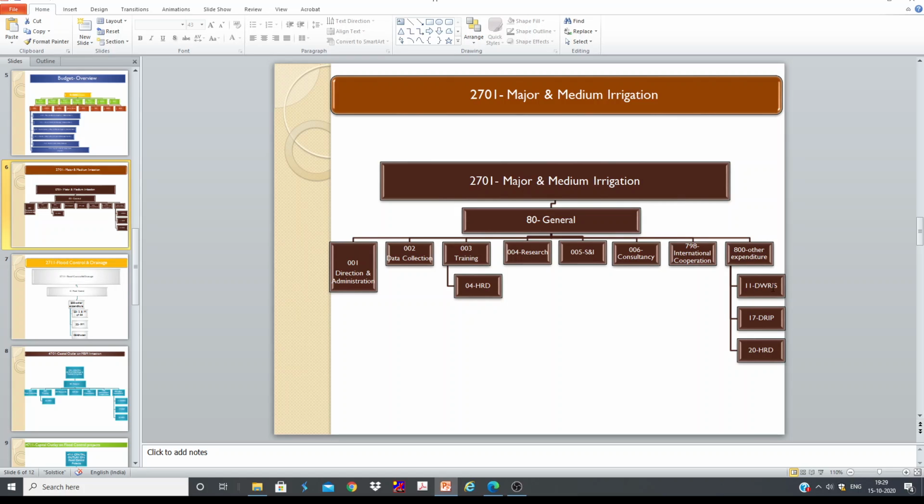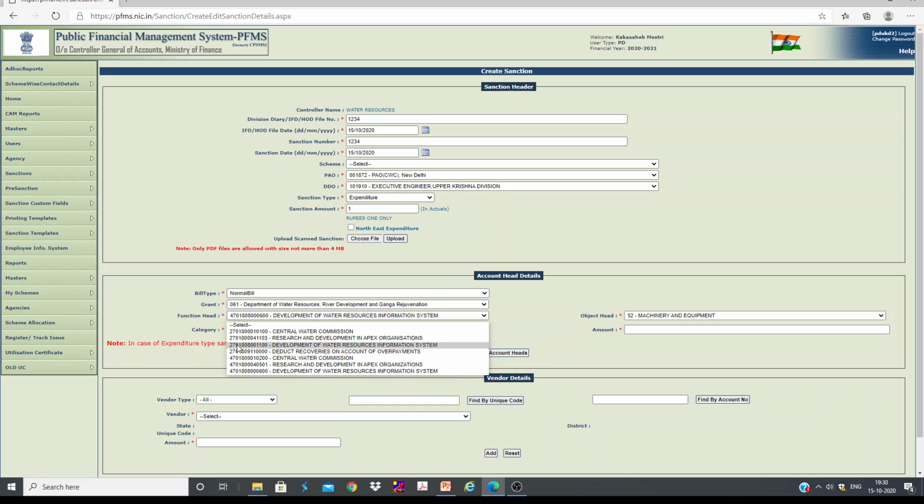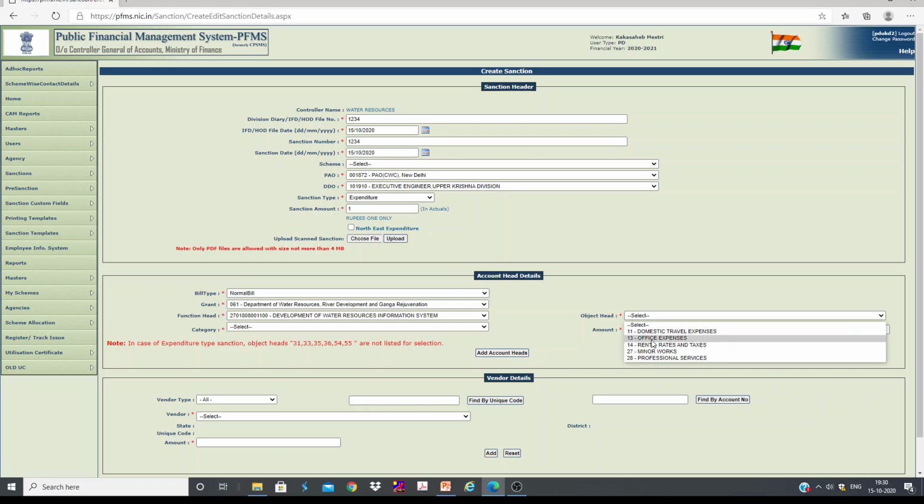Under other expenditure, your Dwaris is going to come. That's why, if you want to write the budget head for Dwaris, it should start with 2701, then 80, then 800, then 11. Even you can check here. Let's say Dwaris 2701, 80, 800, then 11. Here double zeros are given extra. So 11 is basically your Dwaris. And of course, the moment you select here, you will get only revenue heads, and we call this object heads or detail heads.